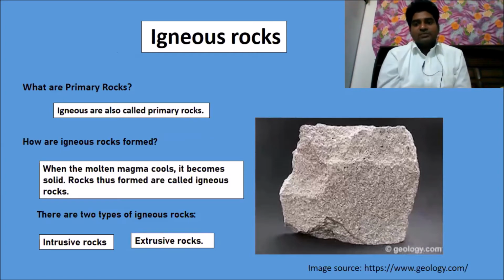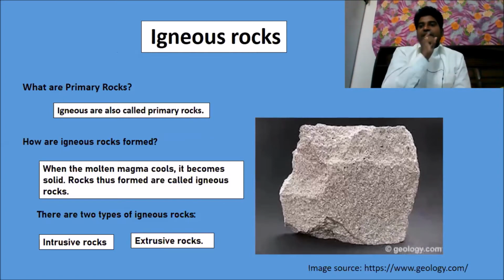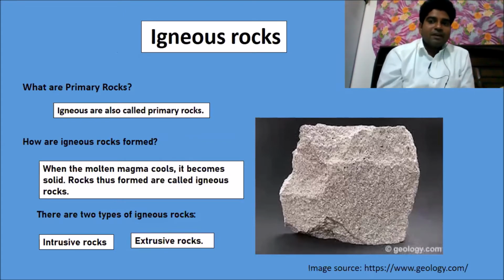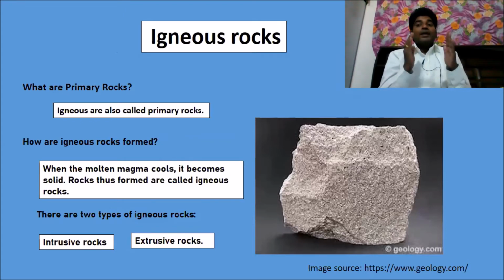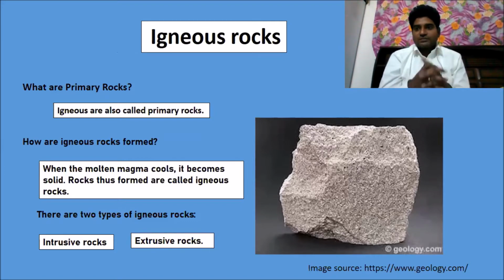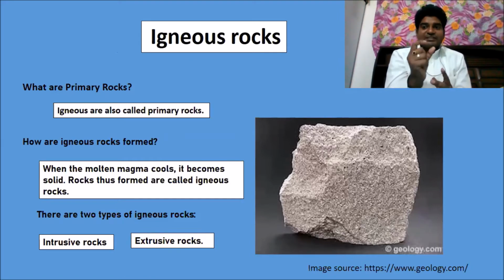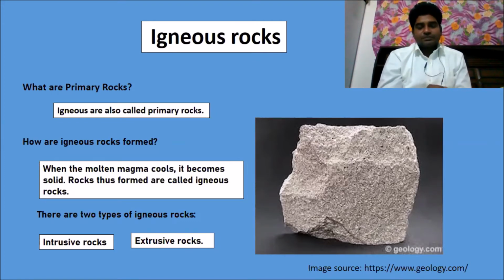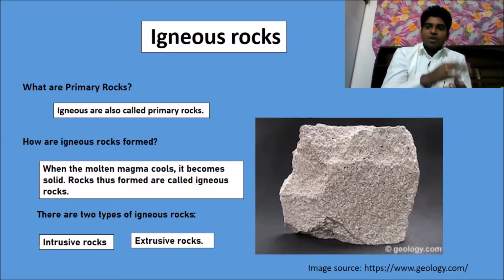Igneous rocks. Let us learn about the igneous rocks. Igneous rocks are also called primary rocks. Why are igneous rocks known as the primary rocks? Igneous rocks are called primary rocks because they are the first rocks formed.